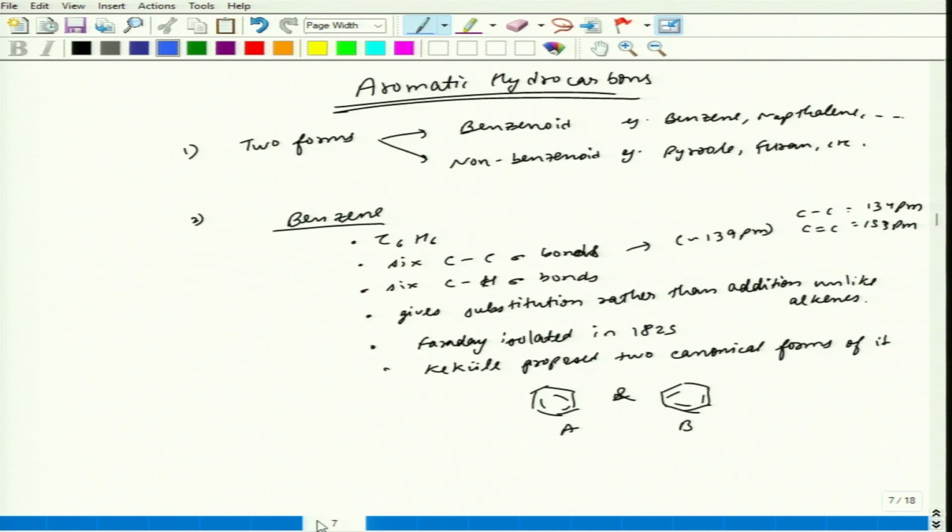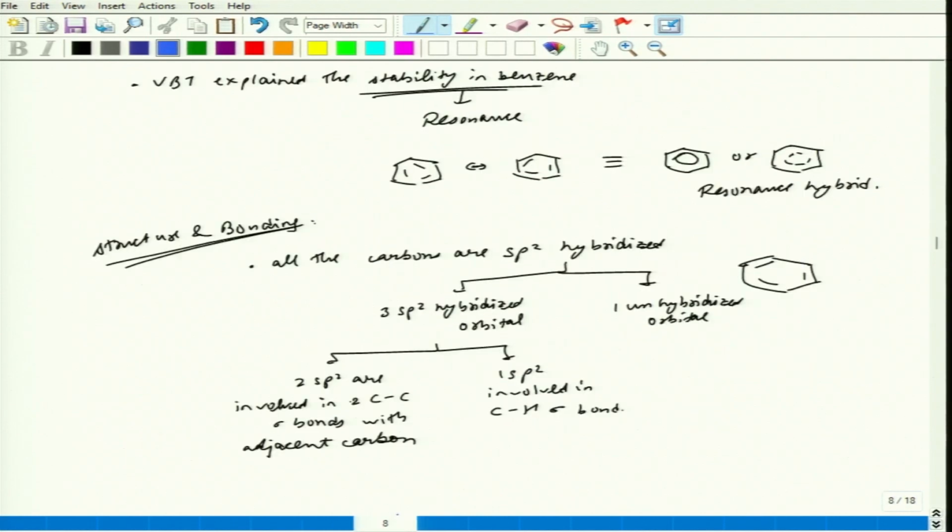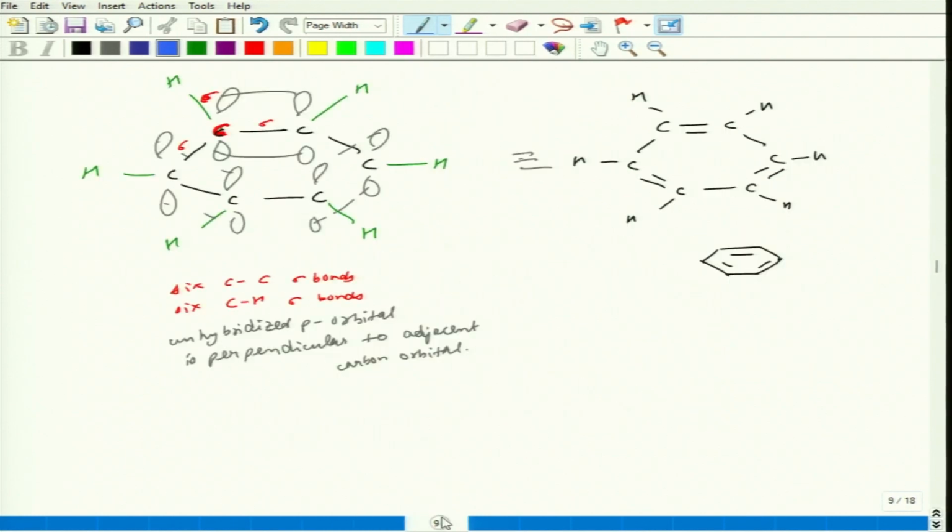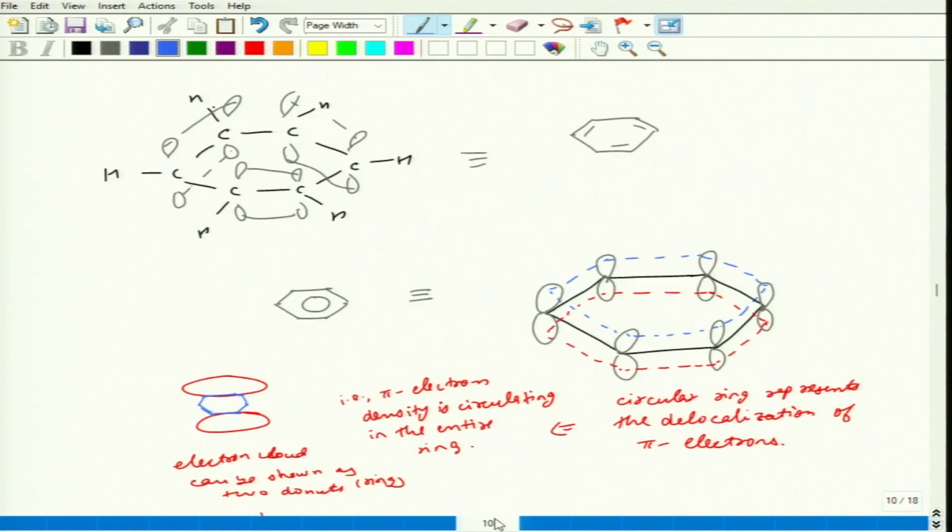So, till now we have discussed briefly the structure and bonding of the aromatic hydrocarbons. We have discussed the basic structure of benzene, and that there are two forms present, benzenoid and non-benzenoid. We discussed how Kekulé proposed its structure, then VBT gives the canonical or hybrid form of it, and how the bonding can be described: two sp2 hybridized orbitals involved in the CC sigma bond, one in the CH sigma bond, and the remaining unhybridized p orbital involved in pi bond formation with the adjacent carbon.